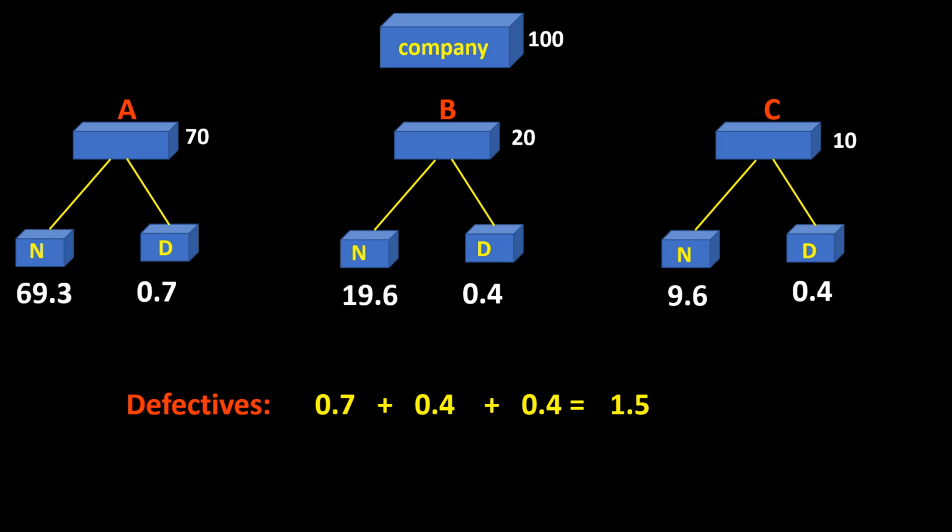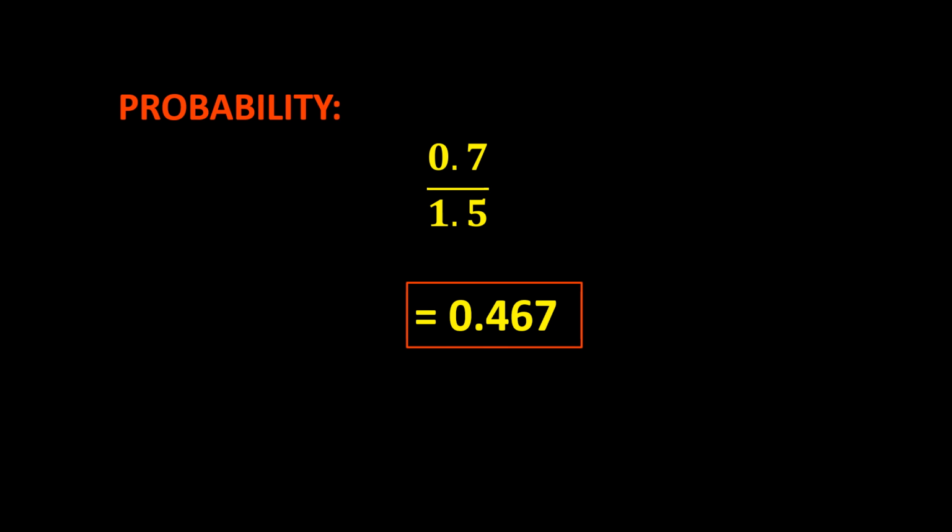So this means that out of 1.5, what is the probability that the defective cell phone comes from Factory A? We know that out of 1.5, 0.7 of those come from Factory A. Therefore, to get the probability, all we have to do is divide 0.7 by the overall total number of defective cell phones, which is 1.5. The answer to this is 0.467 or 46.7%. This is the probability that if a defective cell phone is found, it is coming from Factory A. Thank you.